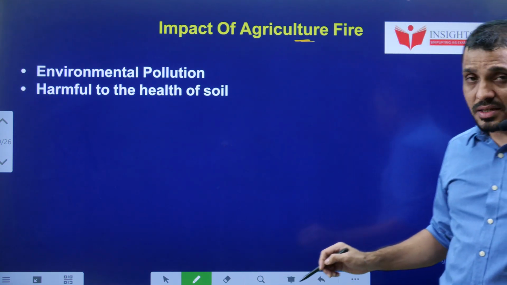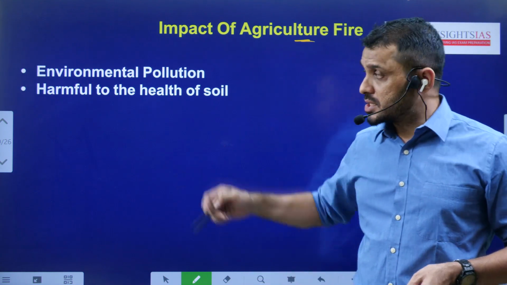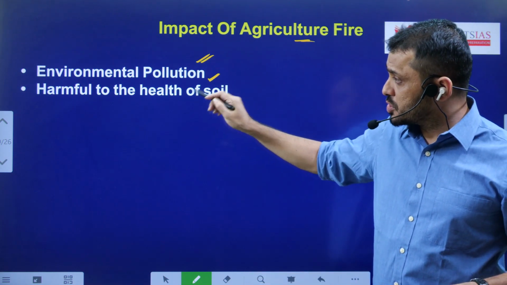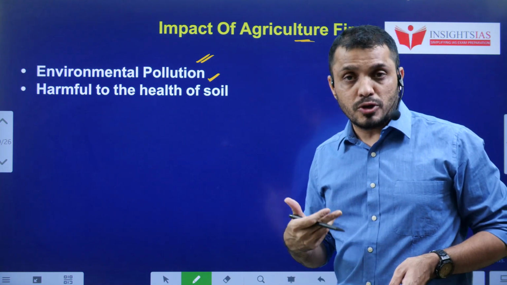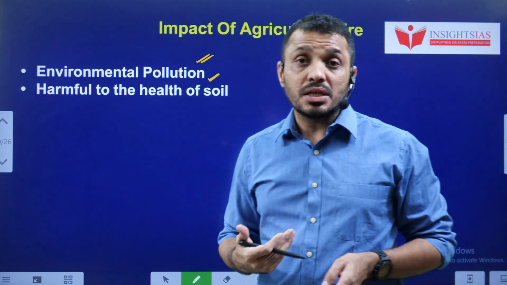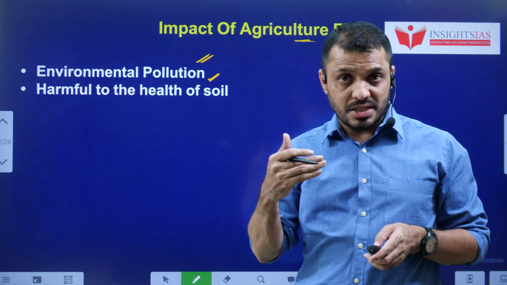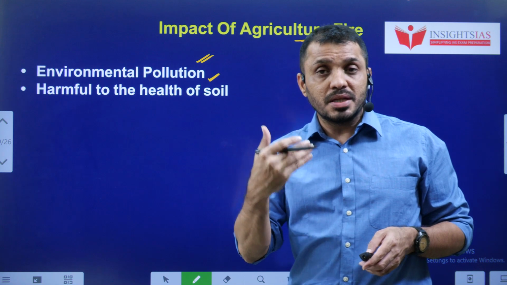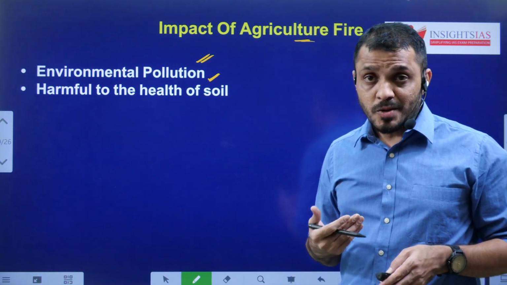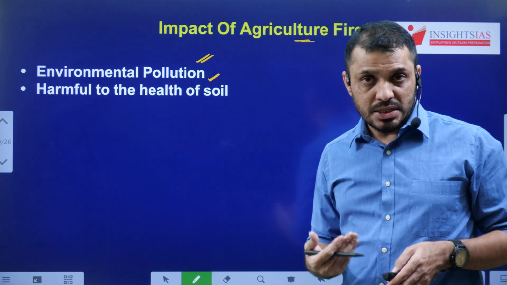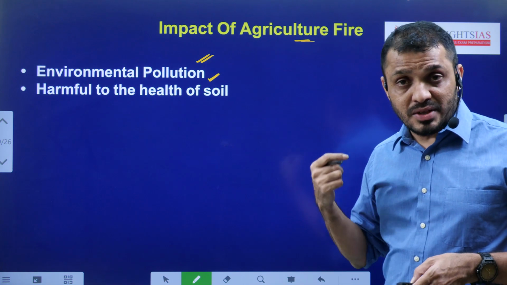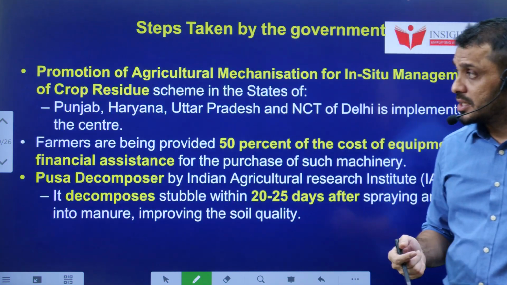Impact of agriculture fire. How does this stubble burning impact? It impacts in terms of environmental pollution, and it is also harmful to soil. How? Soil contains some bacteria useful to plants, such as nitrogen fixing bacteria. When stubble burning is carried out, obviously those useful bacteria will die down. That is one of the negative impacts of stubble burning.